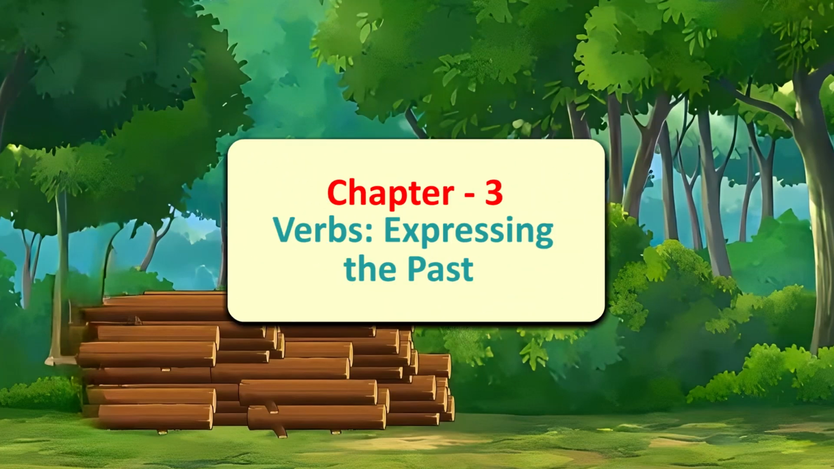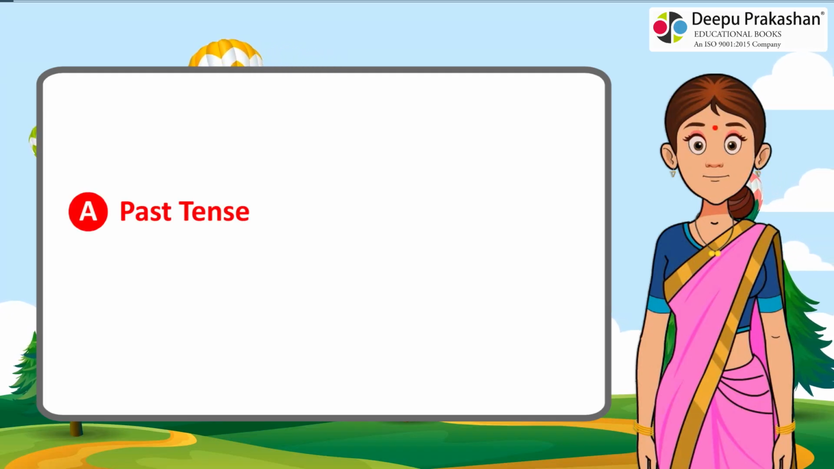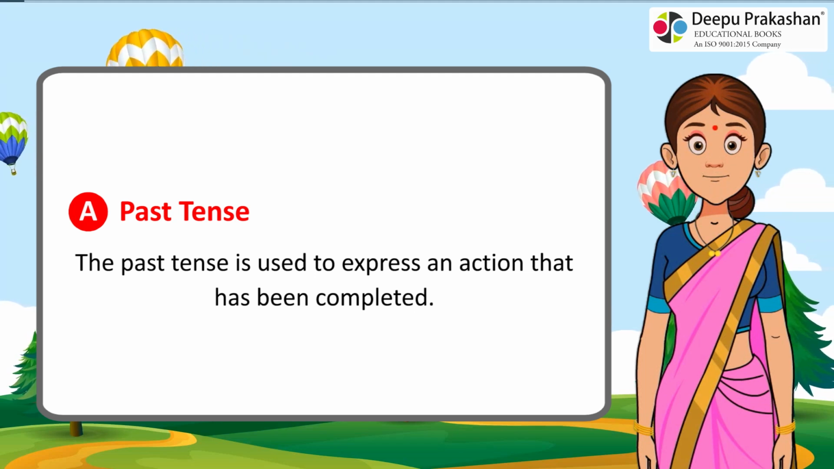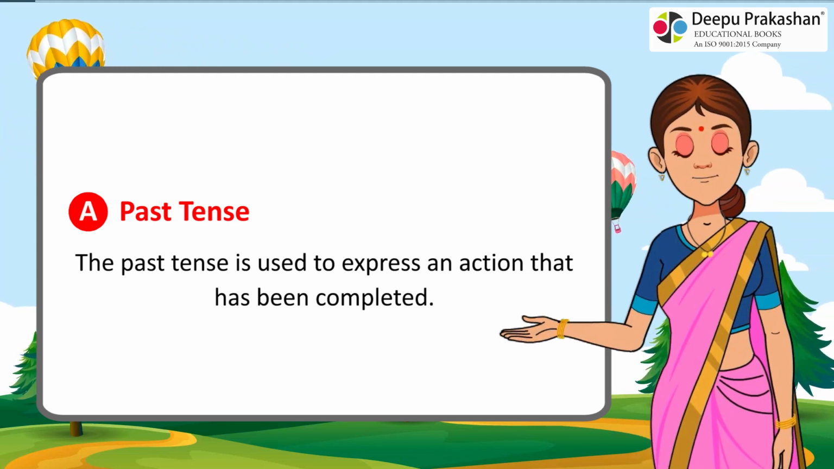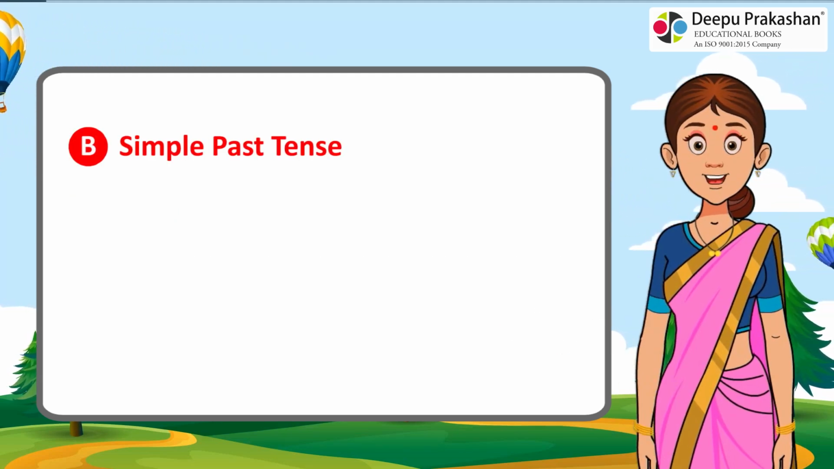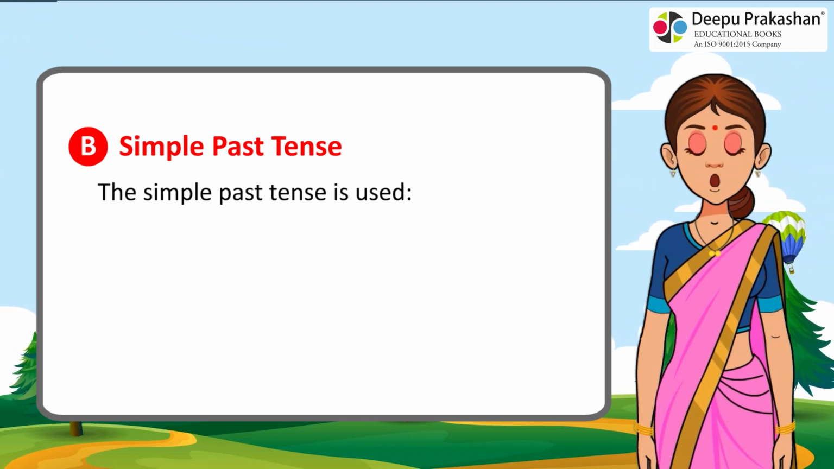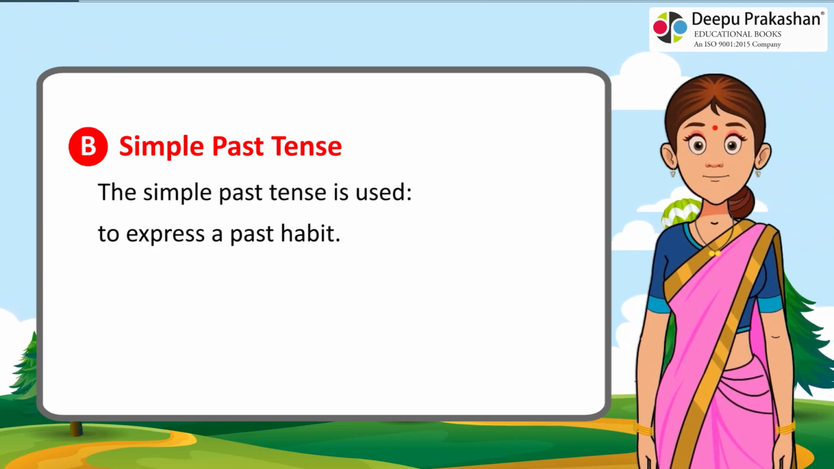Chapter 3. Verbs expressing the past. A. Past tense. The past tense is used to express an action that has been completed. B. Simple past tense. The simple past tense is used to express a past habit.